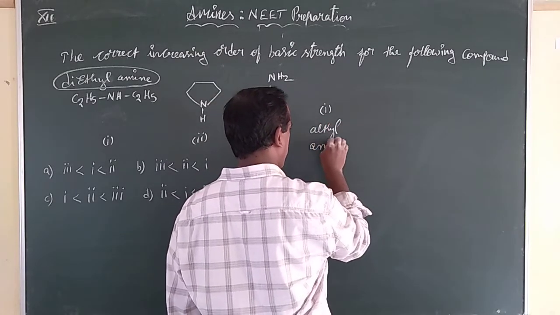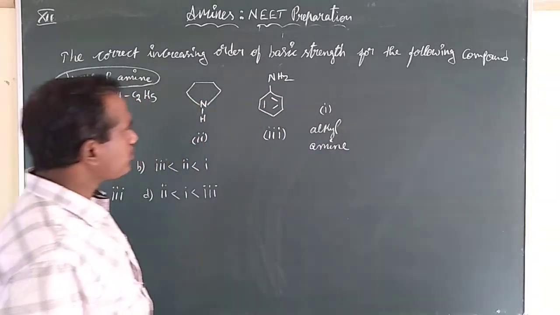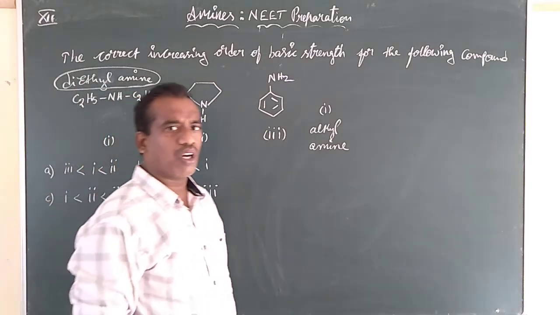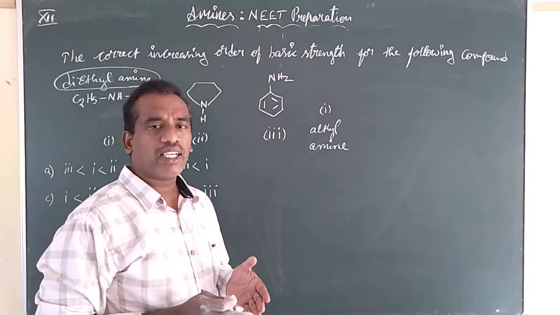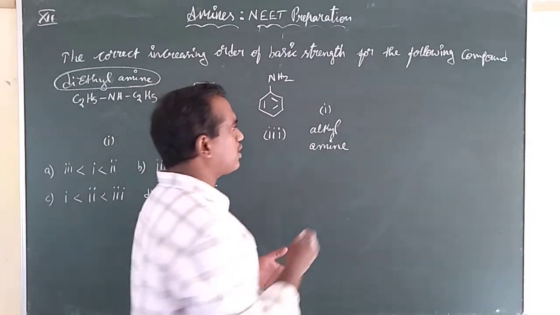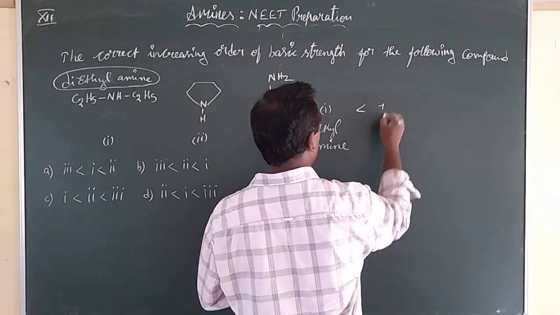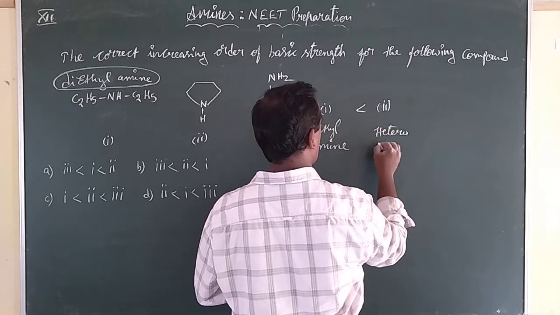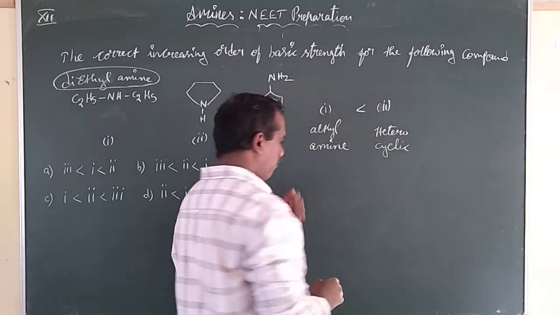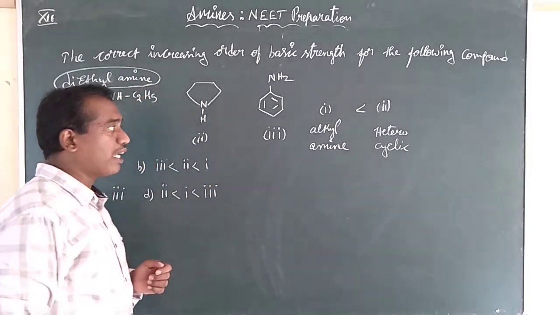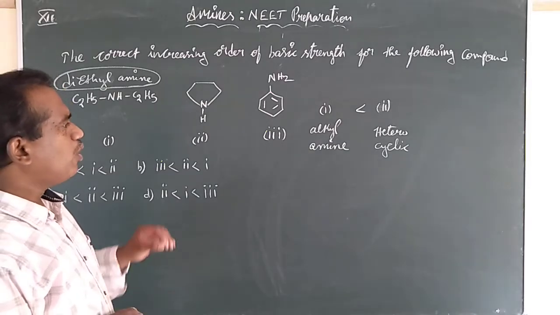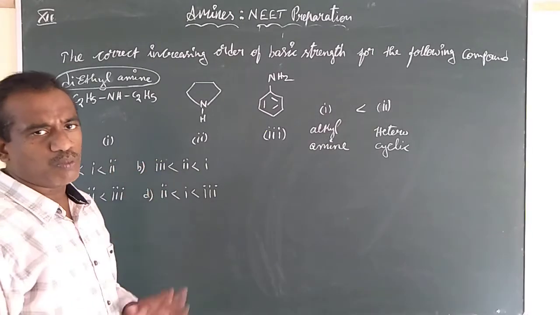And the second one, once you look at it, is a ring compound with nitrogen at the center. Do you remember at the starting we discussed the cyclic, heterocyclic compounds? Heterocyclic compounds are more basic than the alkylamines. So among the second and first, the second is more basic.